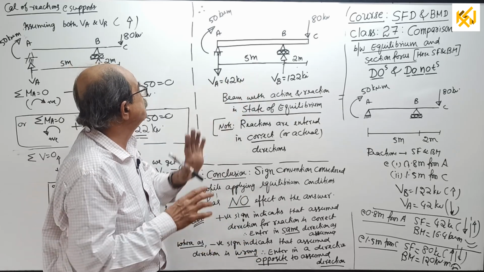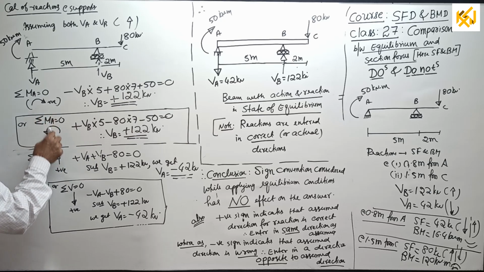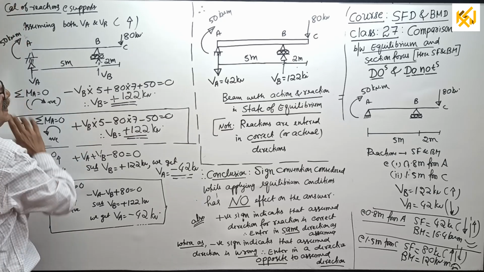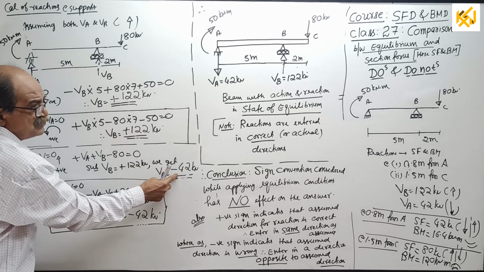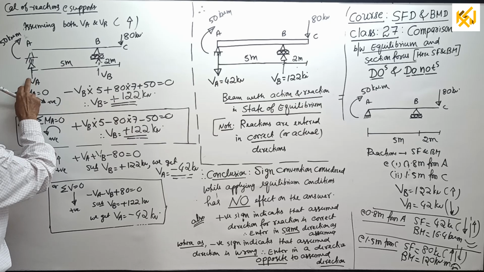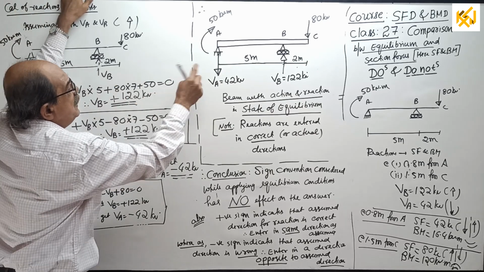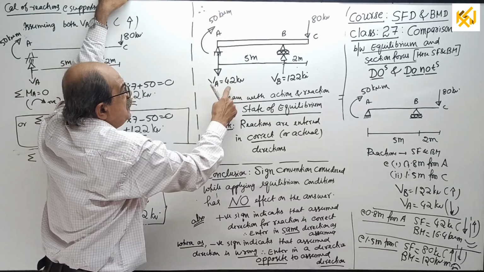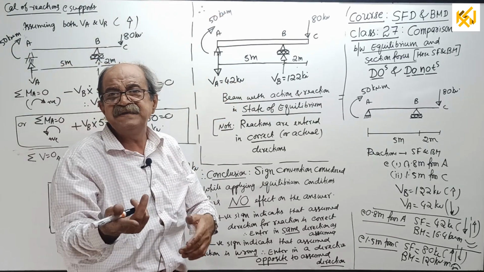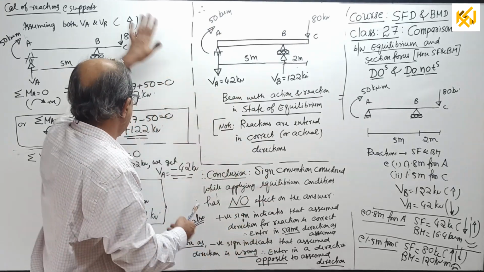Therefore, the conclusion is, we took VA in the upward direction. You should never worry about the signs here. We took VA upward, and we got a negative sign for the answer. That means the direction assumed here is wrong. VA is not up. Instead, VA is down 42. No minus sign now. When you reverse the direction, no minus now. 42 kN down.